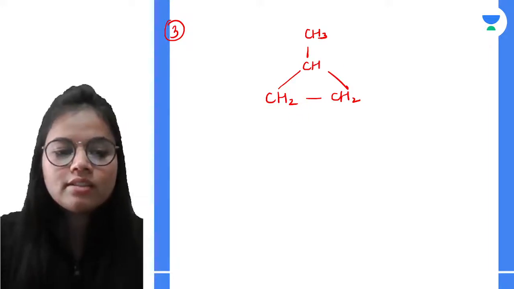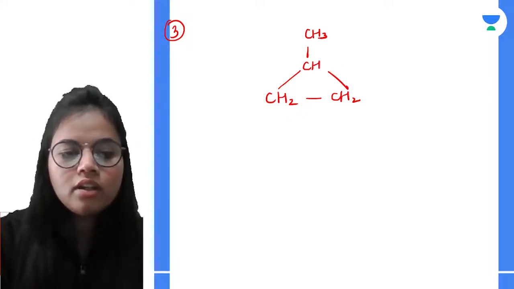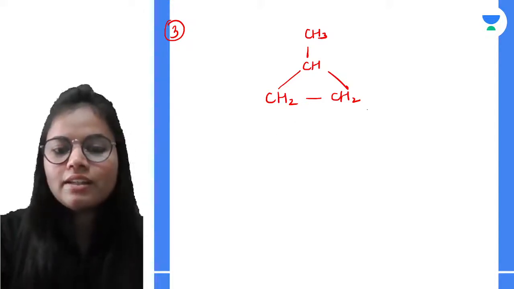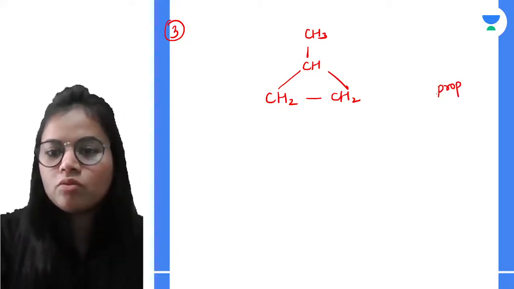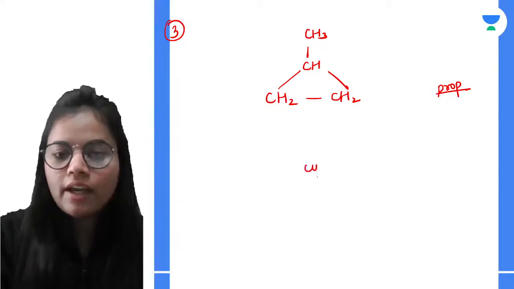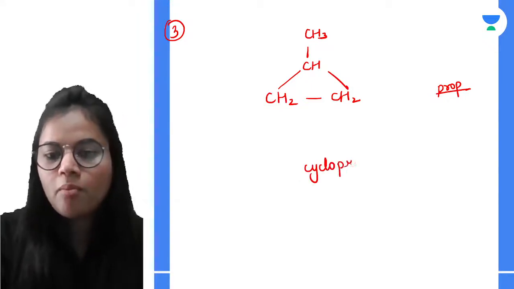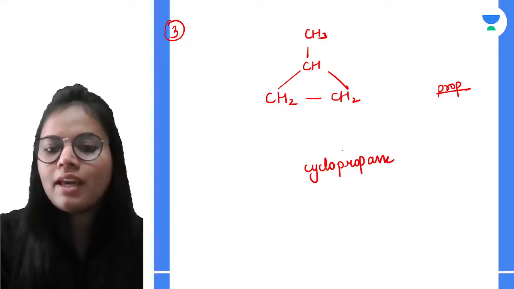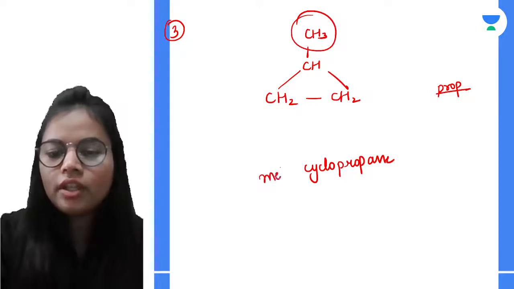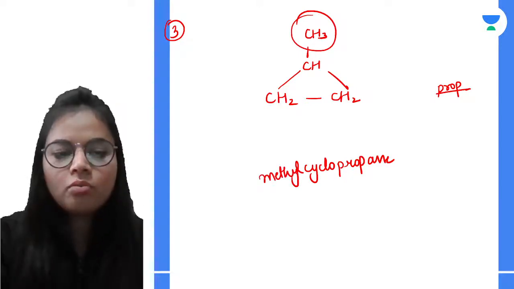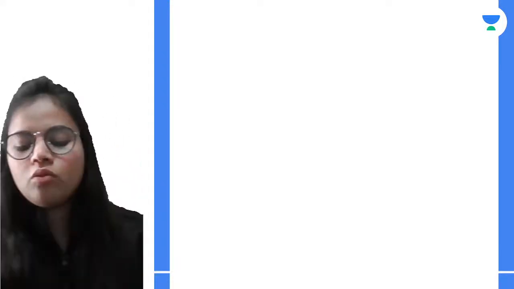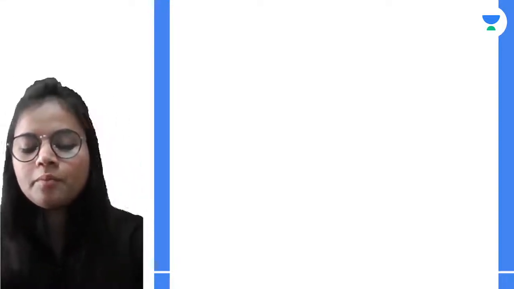If I select this cycle, what will be the condition over here? The cycle contains how many carbons? 3. So we will be using prop. Now, as I told you, in cyclic structures we write cyclo. Then prop and ane, because it is an alkane, right? And the group that is attached is a methyl group. So it will be named methylcyclopropane. Hope that is very much clear. Now let's move on to the next question.